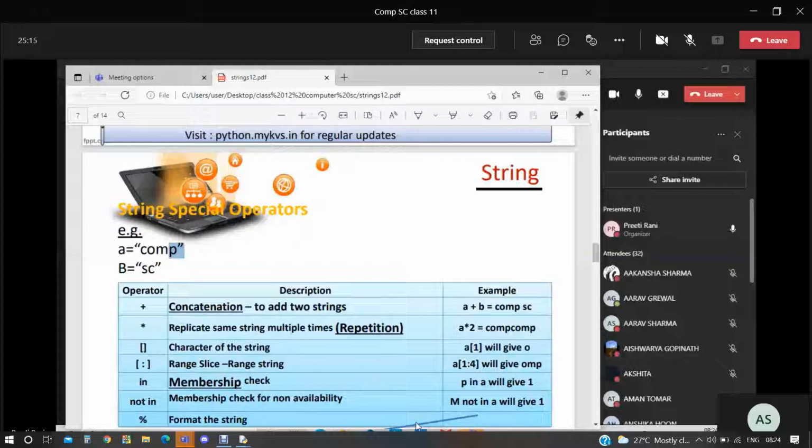Did you understand both these statements? Have you understood this? In and not in.